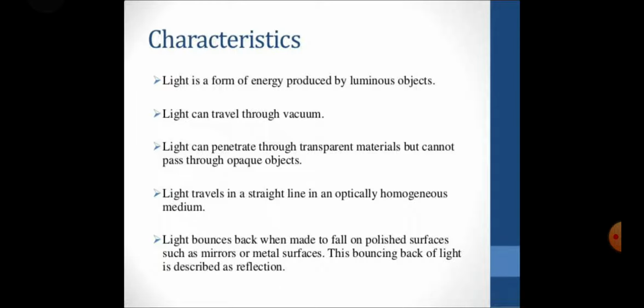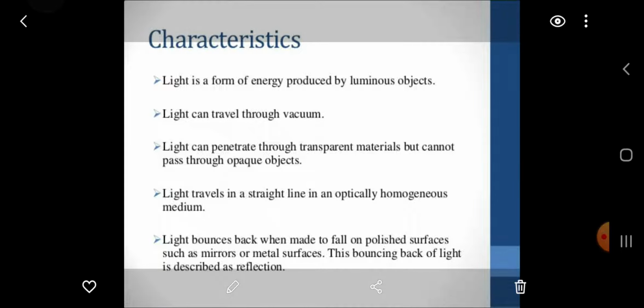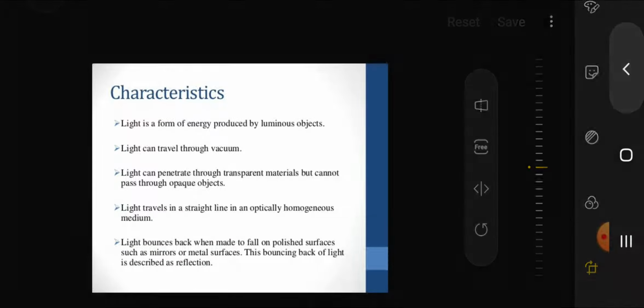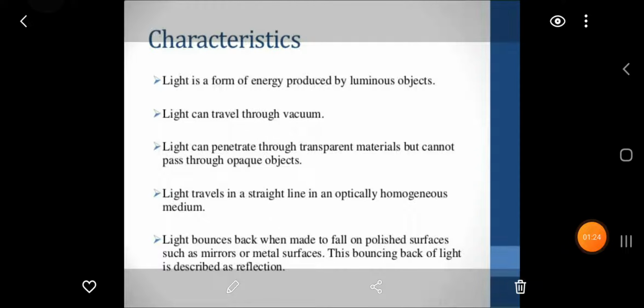Light travels in a straight line in an optically homogeneous medium. Light bounces back when made to fall on a polished surface such as mirrors or metal surfaces. This bouncing back of light is described as reflection. It is the light by which we are able to see the different things around us. Such phenomena we have to study in this chapter. So let's move on.